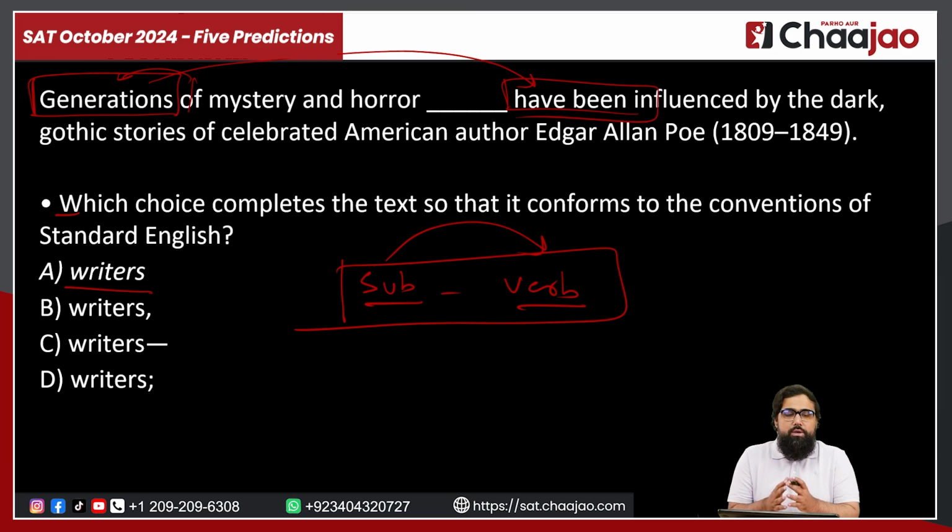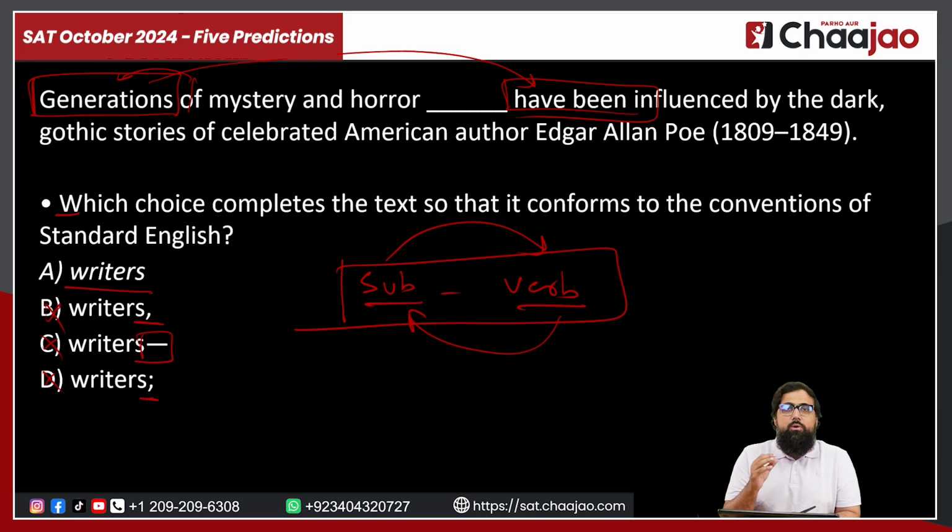So you do not use any punctuation mark when you have the subject and verb written all together, right? If you use a comma, that would be incorrect because the verb is for the subject. If the verb were written for something else, then we might have gone for it. Again, a dash would mean it is describing something, where the verb is written for the subject. And exactly this is why we wouldn't be using a semicolon, because semicolons are normally used when you're joining two independent sentences. And this is nowhere near an independent sentence, right? It's only the subject, the name of the subject. So again, all of these three options will be incorrect.